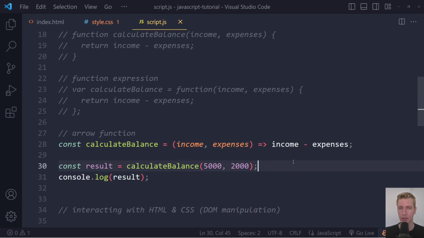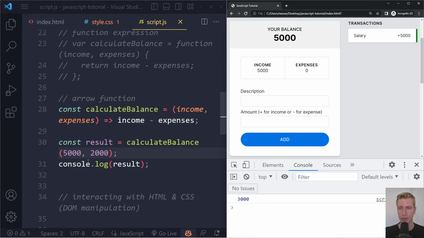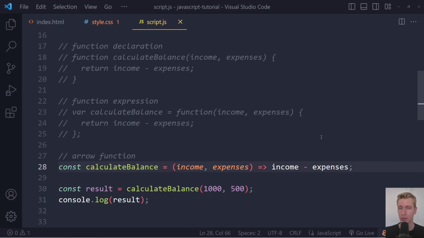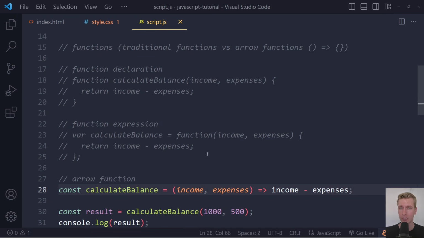So now if we try this, save and refresh, we still get 3000. Like if I make it 1500, save and refresh, I still get 500. So it still works, but this is much shorter syntax. And this is really nice in certain circumstances, we'll talk about what those are. I don't want to confuse you too much, but it's very short syntax compared to what we had before, right? So you can make the comparison here.